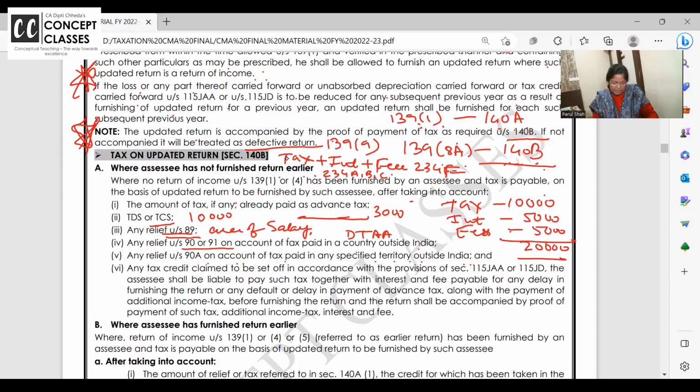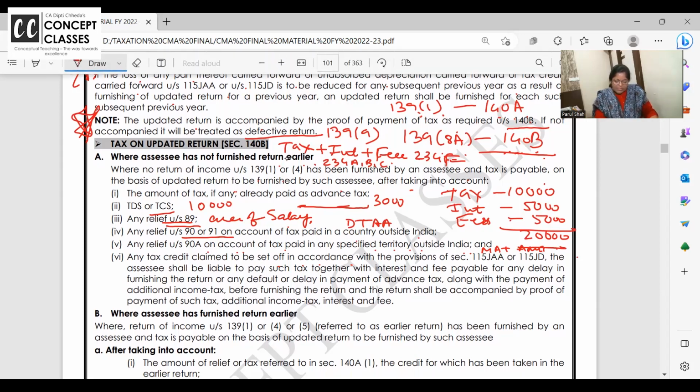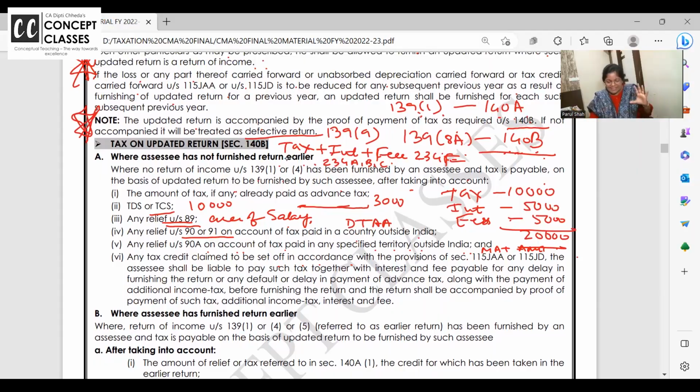Is it allowed? Yes. Any tax credit to be claimed in accordance with 115JAA, and this is like MAT credit, AMT credit and all. So can we claim? Yes. What do these points mean? They have a very simple meaning. Listen, all of you. In updated return, I need to pay tax.